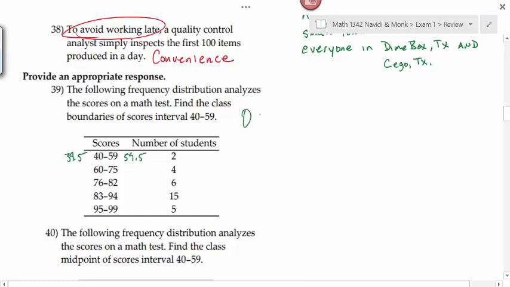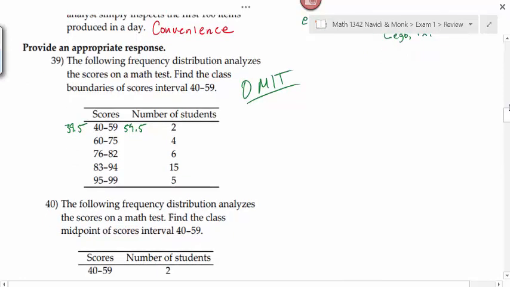But I'm going to have to omit this from your test because I don't think we went over class boundaries, honestly. What I could ask you is what would be the lower class limit and the upper class limit. That would be fair game. So the first number that you see is called the lower class limit. The second number is the upper class limit. But we're going to omit this question from the review because I did not explain that before the test.